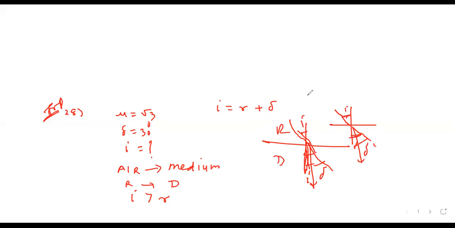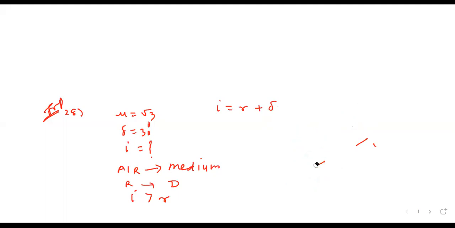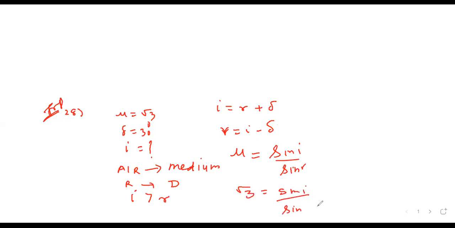But every time we won't draw the diagram. Whichever is greater, that is smaller plus delta. So I is greater, it is delta plus R. So from this, what will be R? Is it I minus delta? So refractive index is sine I upon sine R. That means √3 is sine of I upon sine of I minus delta.